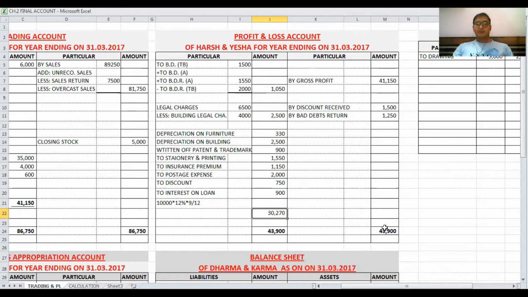And difference amount is 30270. It is called net profit. Simple. Total of all these 43900, same total is on debit side. Now I am deducting this amount from 43900. We got net profit.